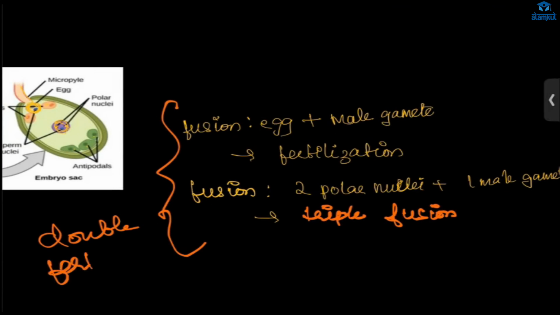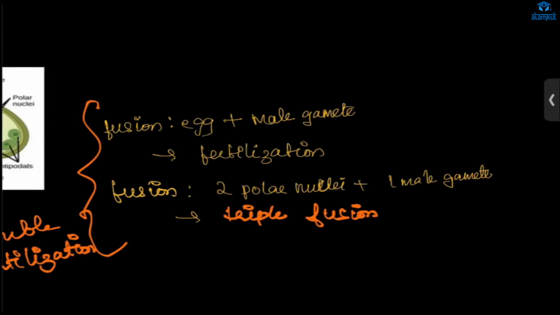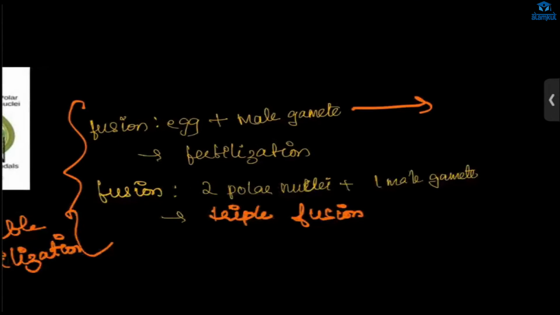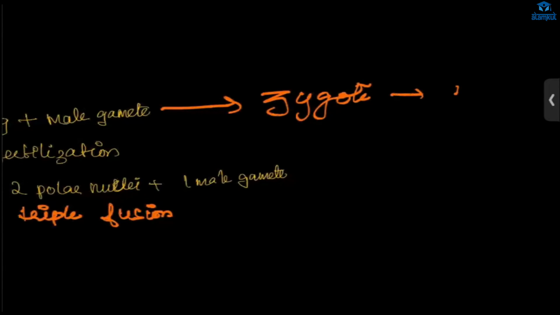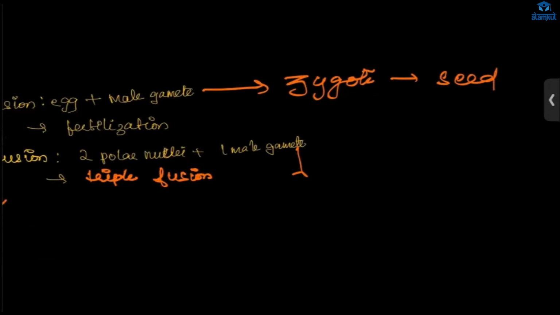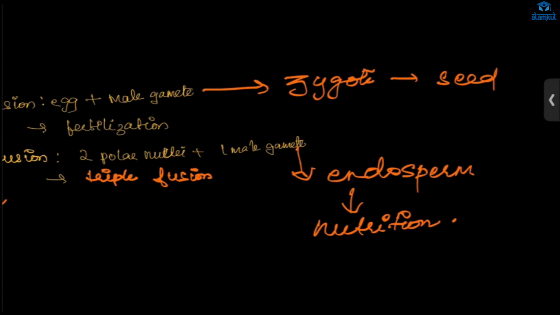And this happens in all the flowering plants. This will form, what will it form? Zygote. From zygote, it will form seed. Okay. And this will form endosperm for nutrition. Understood what is happening here?